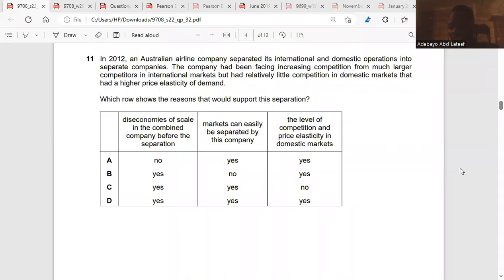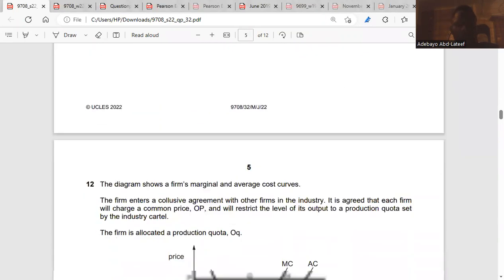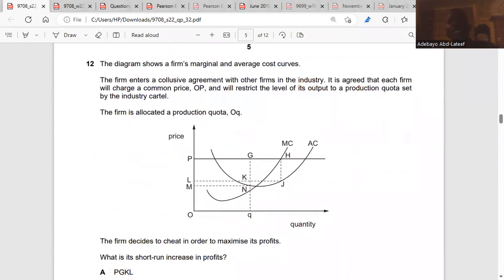We'll go to question 12. It said the diagram shows a firm's marginal and average cost curve. The firm enters a collusive agreement with other firms in the industry. It is agreed that each firm will charge a common price, which is a form of cartel, at OP. That's the price will be at OP. And we restrict the level of output.